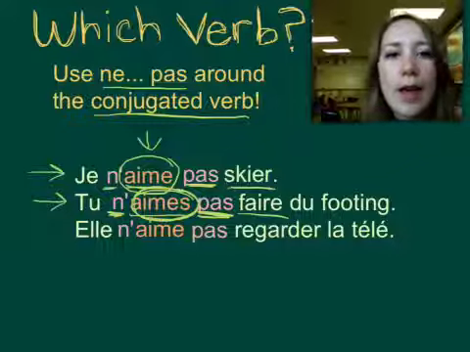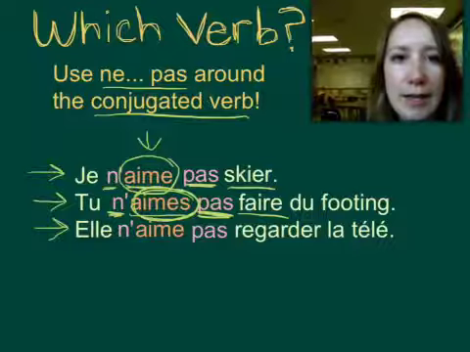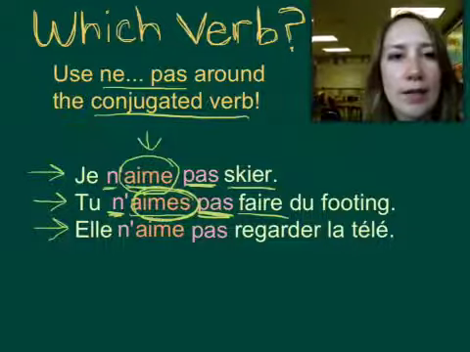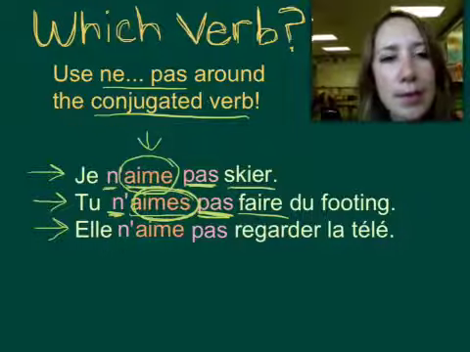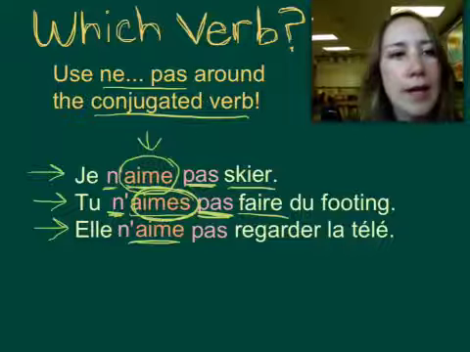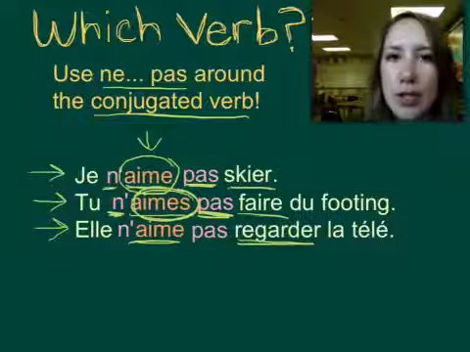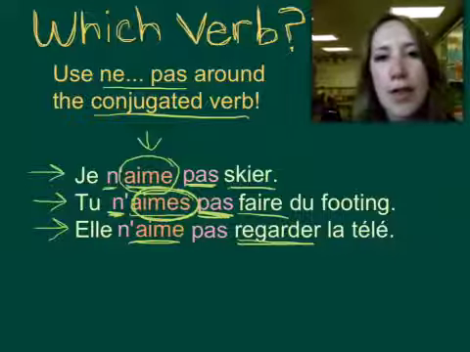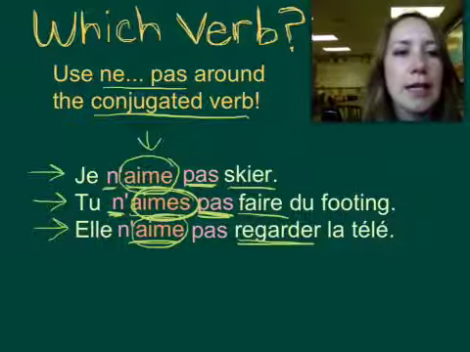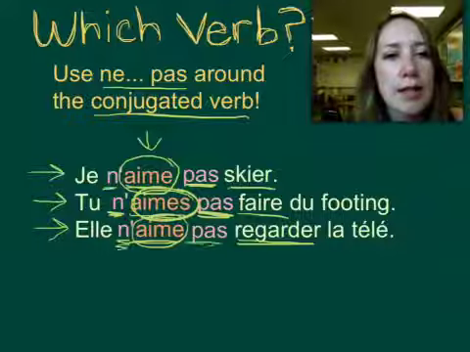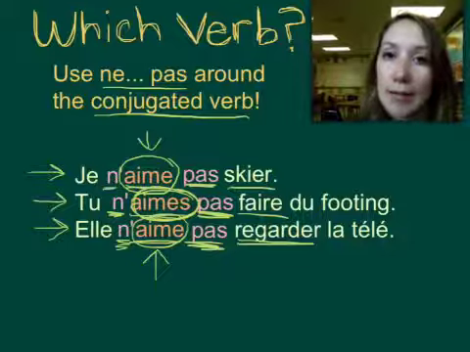So we've put the ne and the pas around the verb like, the thing that you don't do. And then our last example, elle n'aime pas regarder la télé. That is, she does not like to watch TV. So we have two verbs in this one as well. Aimer, to like, and regarder, to watch. So what is the thing she doesn't do? She doesn't like. Elle n'aime pas regarder la télé. So we put the ne and pas around the word like.